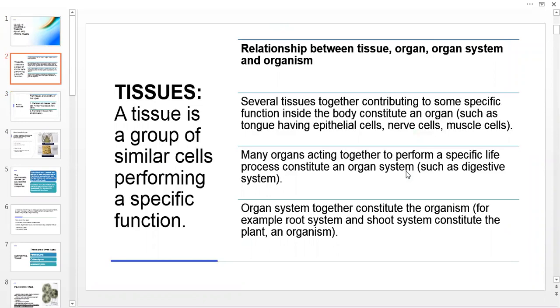Now, what is the relationship between tissue, organ system, and organism? Several tissues together contributing to some specific function inside the body constitute an organ such as tongue. Then many organs acting together to perform a specific life process constitute an organ system such as digestive system. Organ systems together constitute the organism, for example, root system and the shoot system.